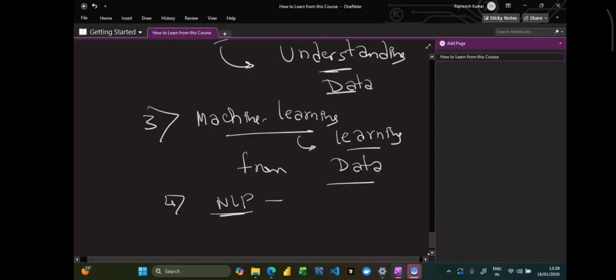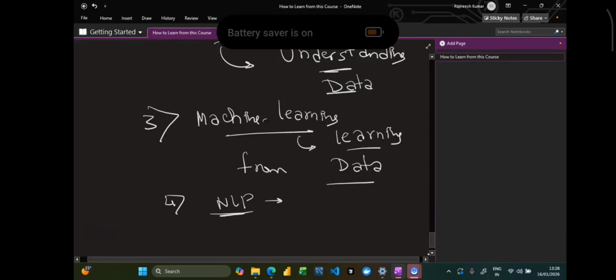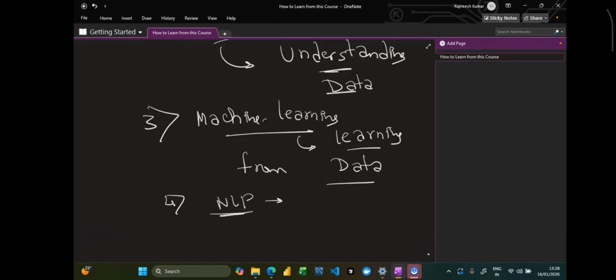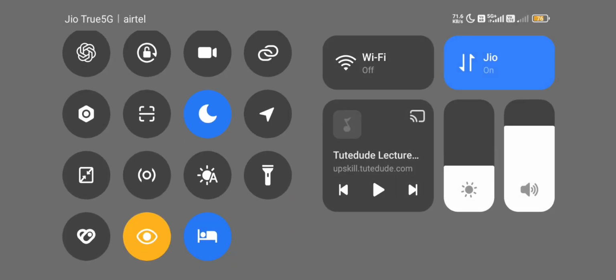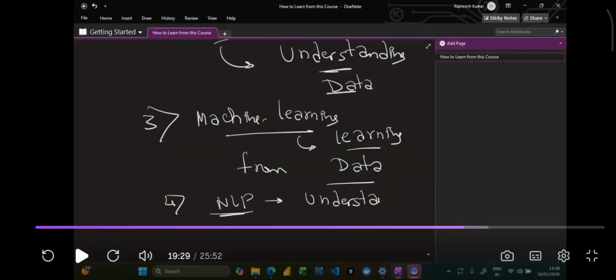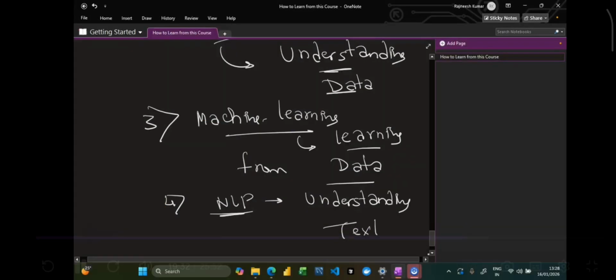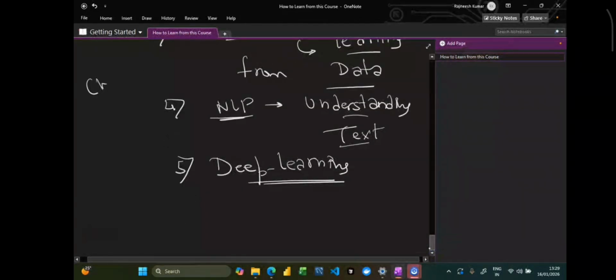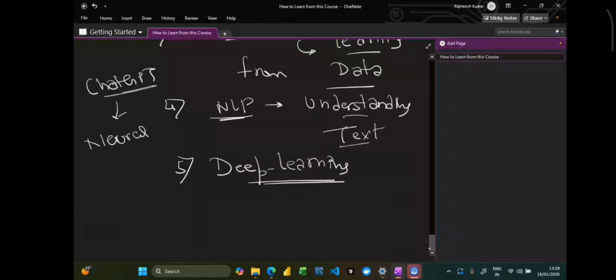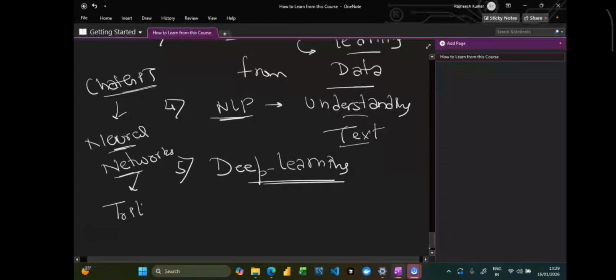Then with respect to NLP, your models will learn from the data, but from text-based data, we can say. So understanding text is going to be the next part, and then the next part is going to be deep learning. Why we are teaching you deep learning is because if you're having something like ChatGPT, these kinds of models are nothing but neural networks itself. These are neural networks which have been trained on a huge number of parameters, that is, trillions of parameters nowadays.